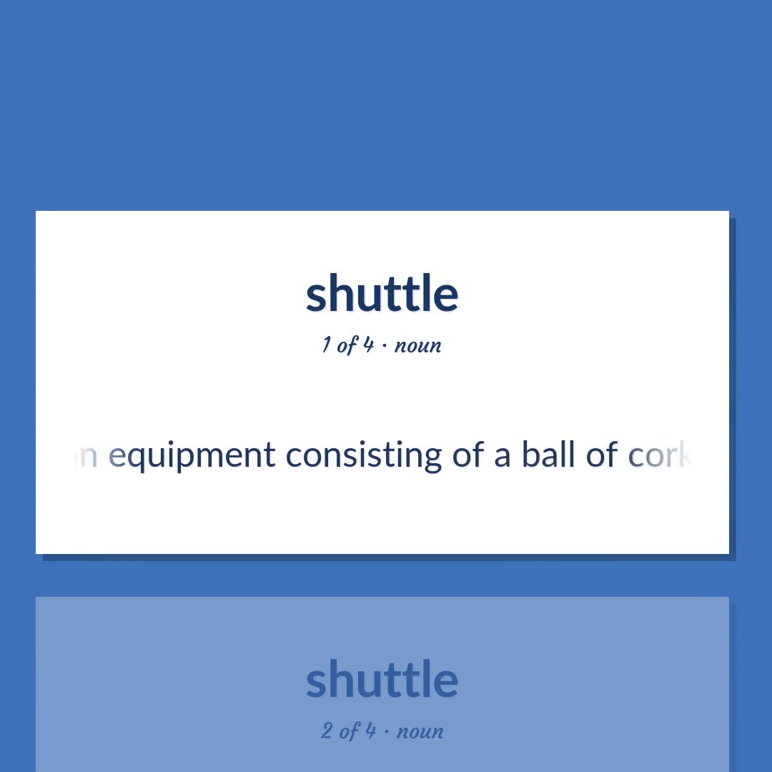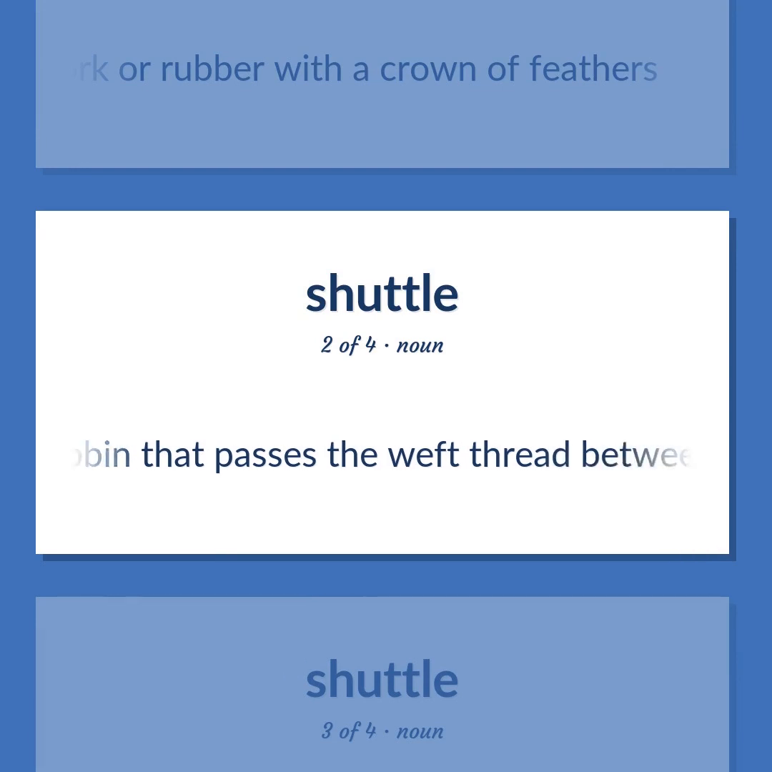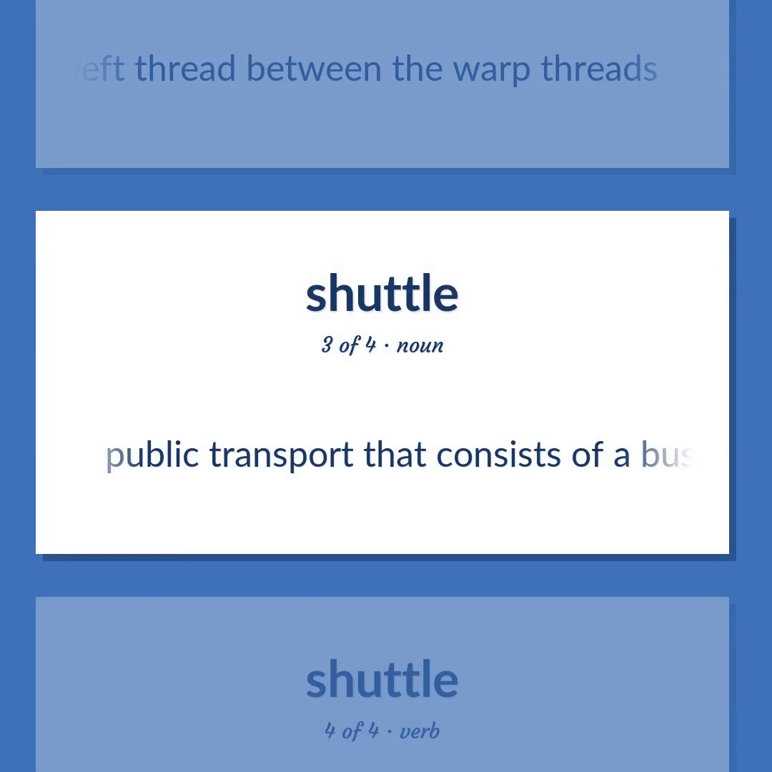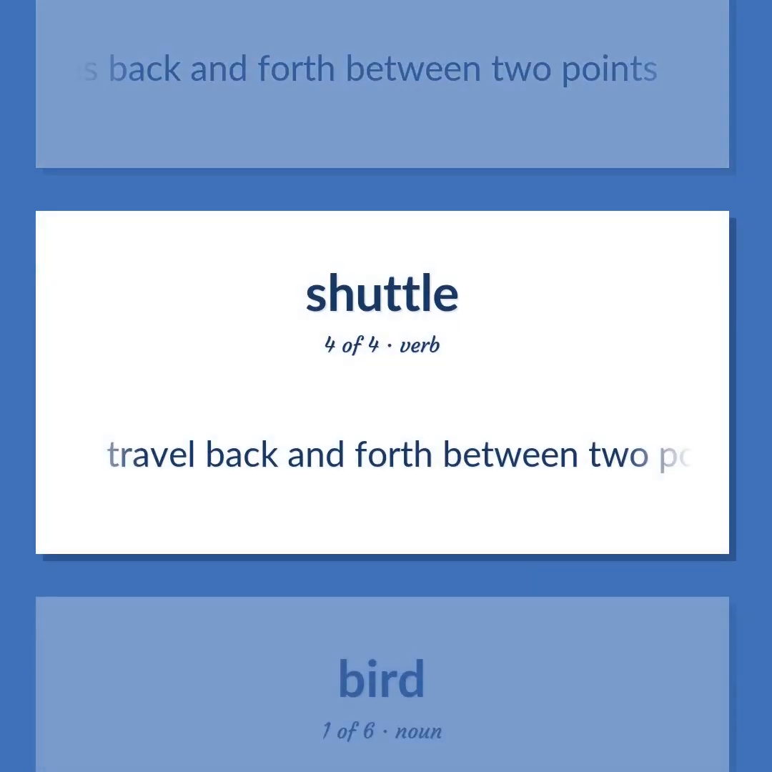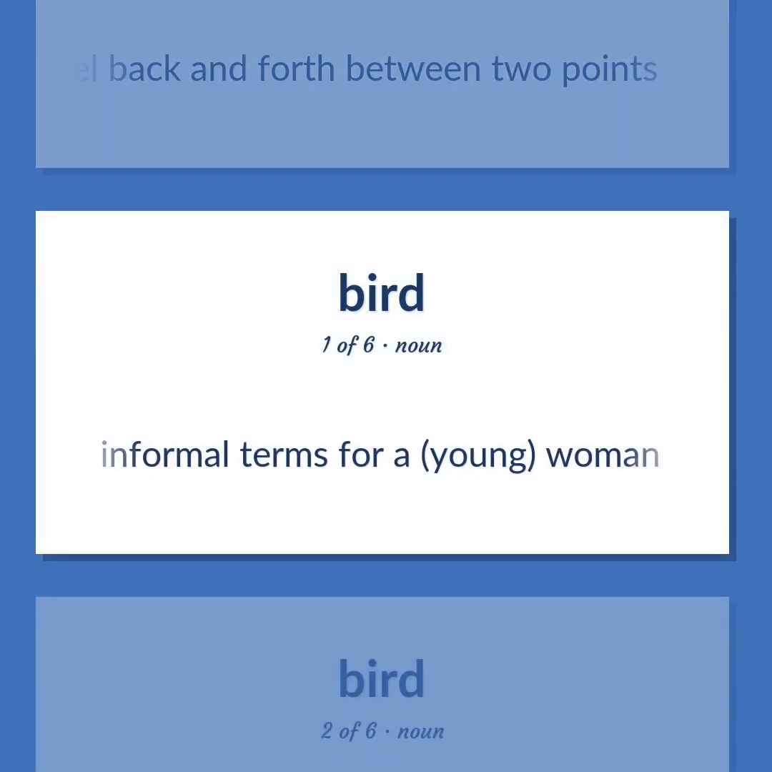Badminton equipment consisting of a ball of cork or rubber with a crown of feathers. Bobbin that passes the weft thread between the warp threads. Public transport that consists of a bus or train or airplane that flies back and forth between 2 points. Travel back and forth between 2 points. Informal terms for a young woman.